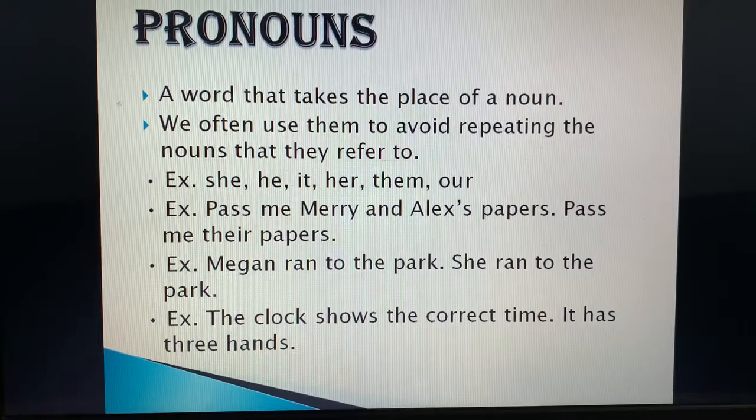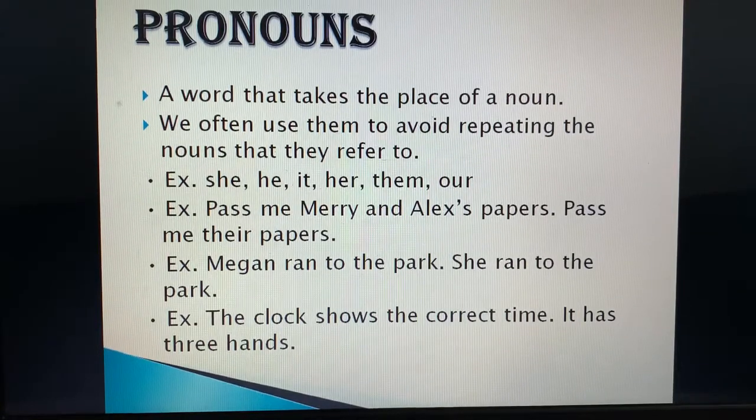So wristwatch is a noun, it is a name. In place of that I am going to use a pronoun, it. The pronoun it is used for non-living things and animals. So pronoun is a word that is used in place of a noun. स्वर नाम पढ़ते हैं ना आप हिंदी में, संज्ञा की जगह पे यूज होते हैं सर्वनाम.